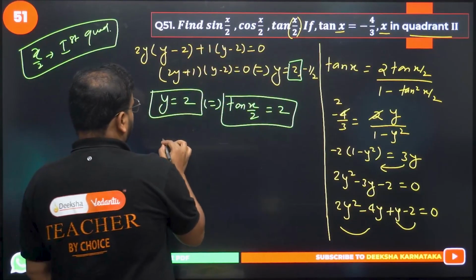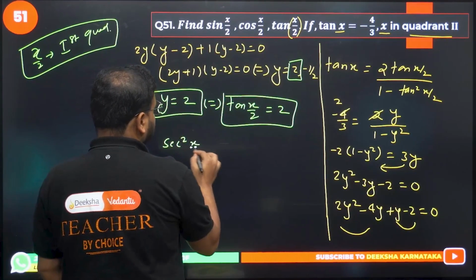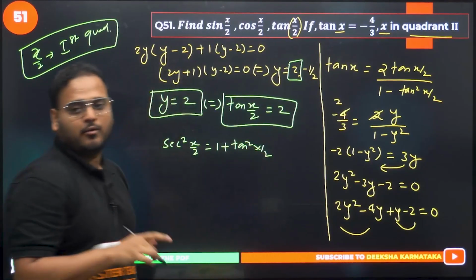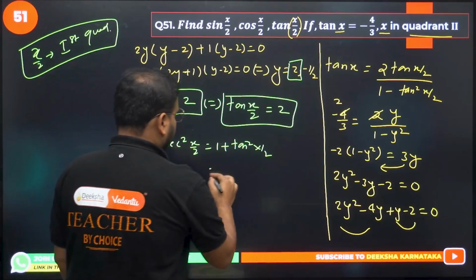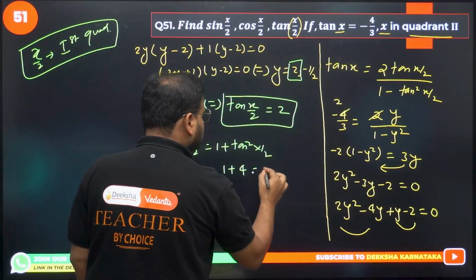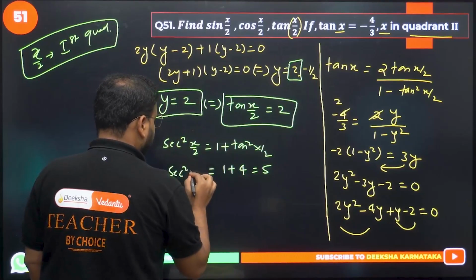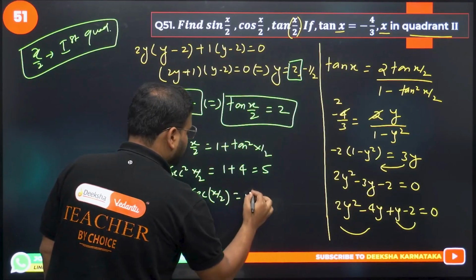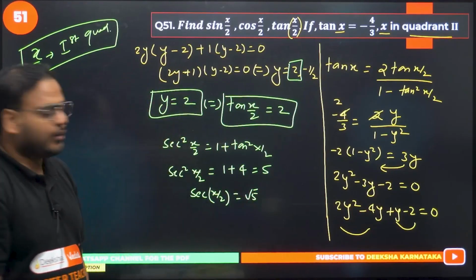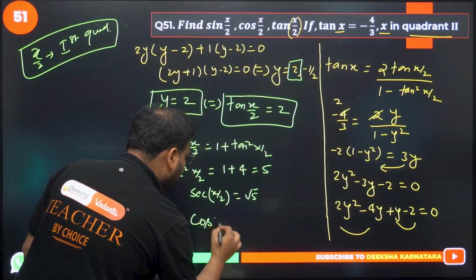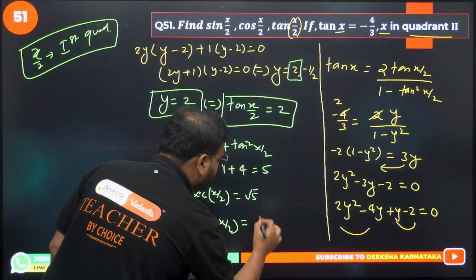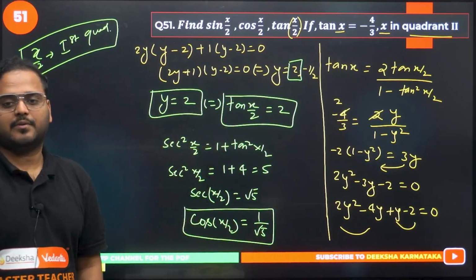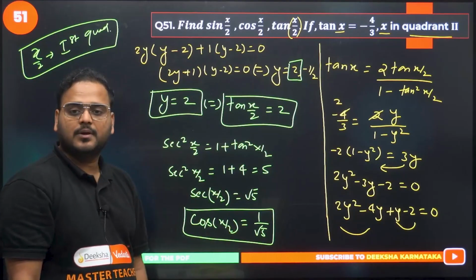Okay, do it. Sec square x by 2 is nothing but 1 plus tan square x by 2. Formula, identity. 1 plus tan square is simply sec square. Have a look. This will become 1 plus square of 2, so 4. How much is this? 5. So I'm getting sec square x by 2 is 5. It means sec x by 2 will become how much? Root 5. Okay. And so cos x by 2 will be simply the reciprocal of this, so 1 by root 5. Cos x by 2 is 1 by root 5. This is clear.